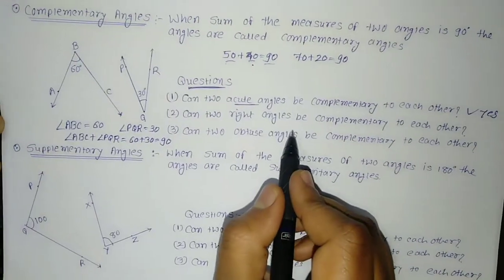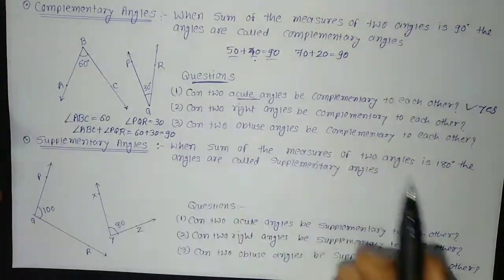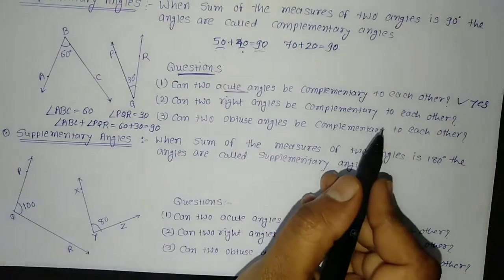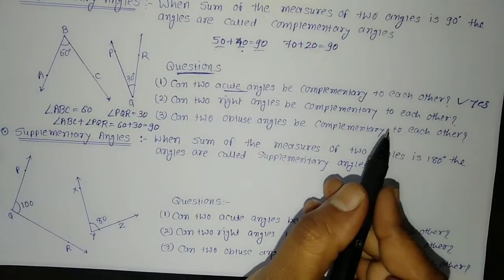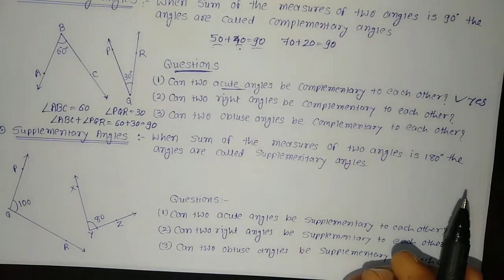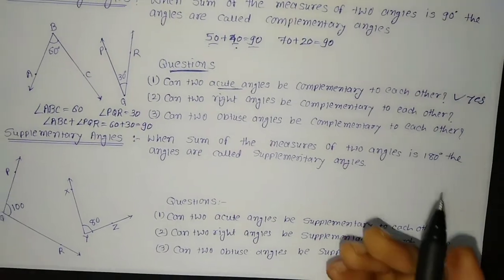Second question: can two right angles be complementary to each other? As a right angle is 90 degrees itself, 90 plus 90 becomes 180. So it is simply impossible. Two right angles can never be complementary to each other, because the total would have to be 90. If one angle is 90, then the other angle cannot be 0, definitely. So this is a wrong statement.